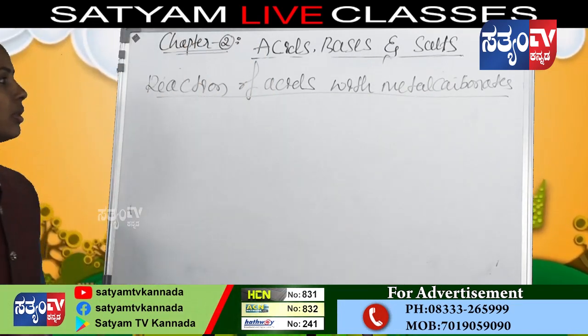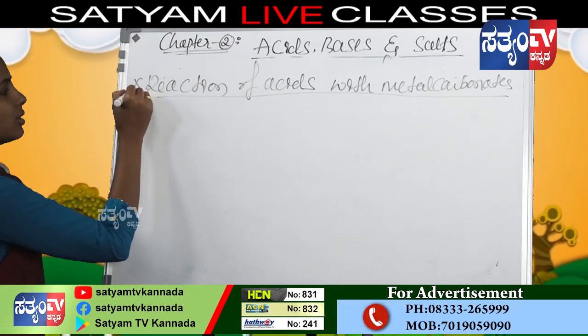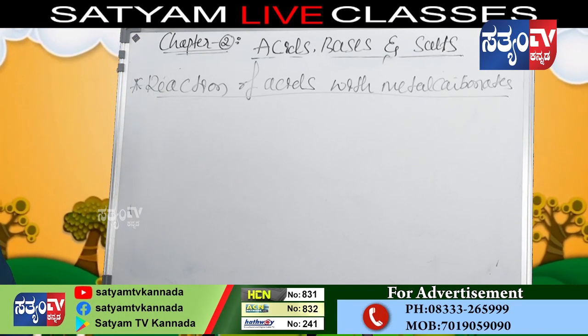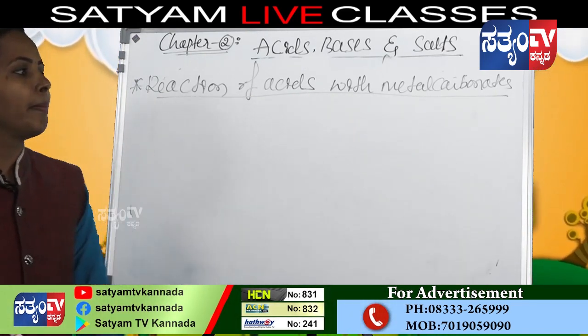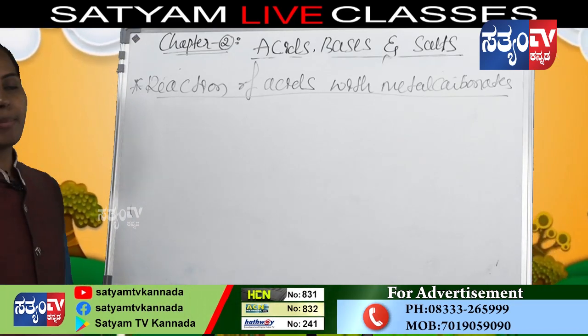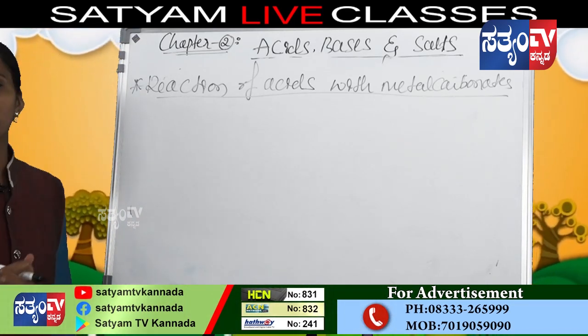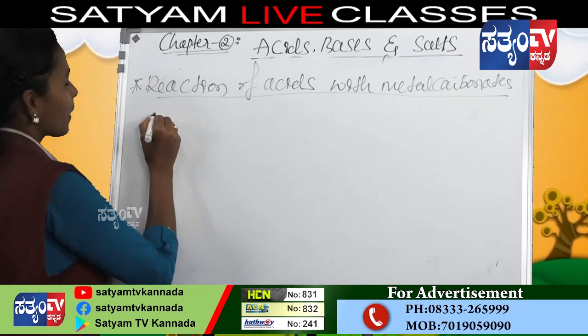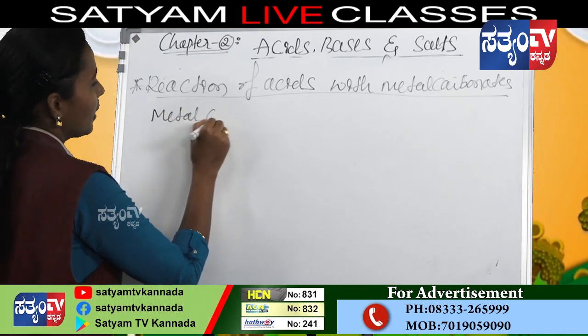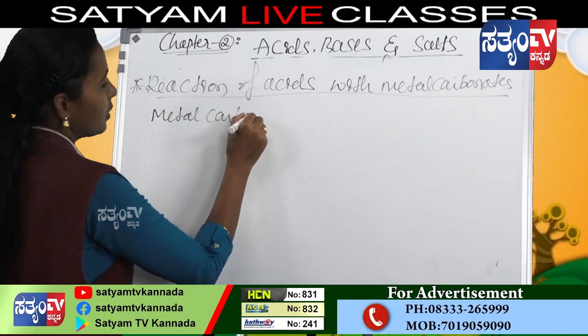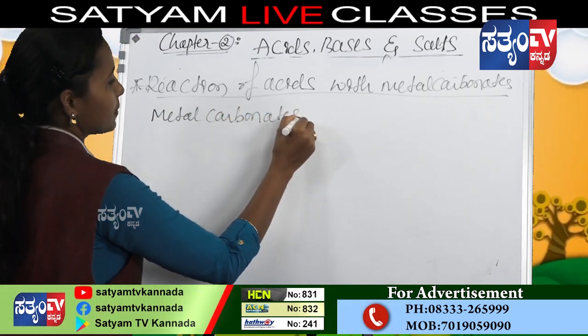Here the next reaction is the chemical property, the reaction of acids with metal carbonate or metal hydrogen carbonate. First, with metal carbonates.